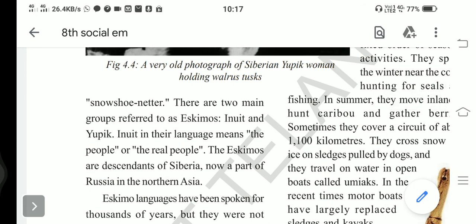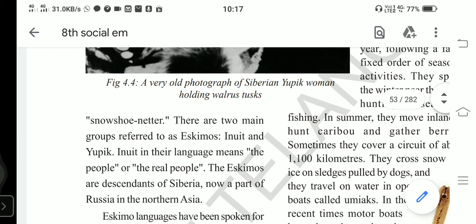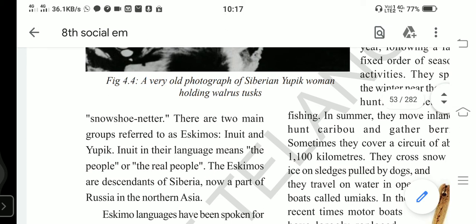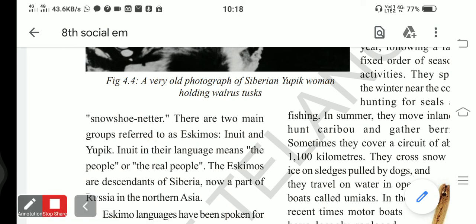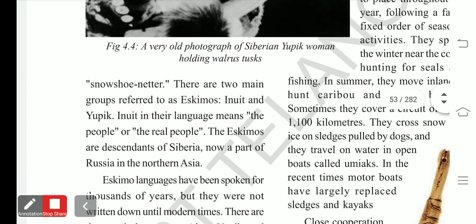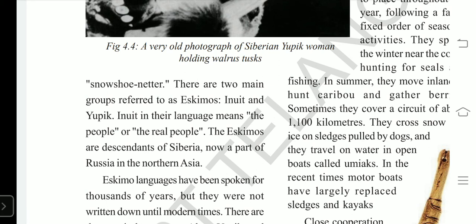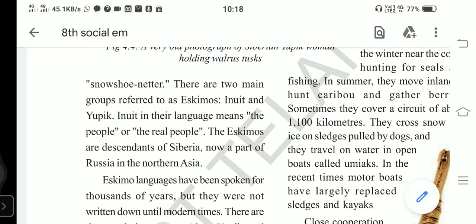Inuit is their language, which means the real people. The word Inuit means the real people. The Eskimos are the people of Siberia. They are the descendants of Siberia. Siberia is a place in Russia. It is located in the further north part of Asia. There we find this Inuit.